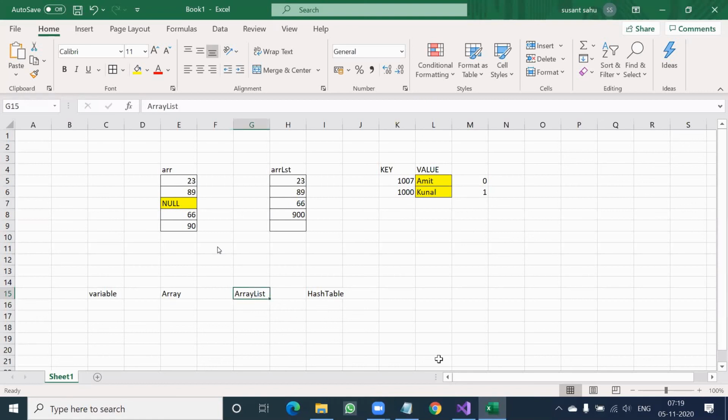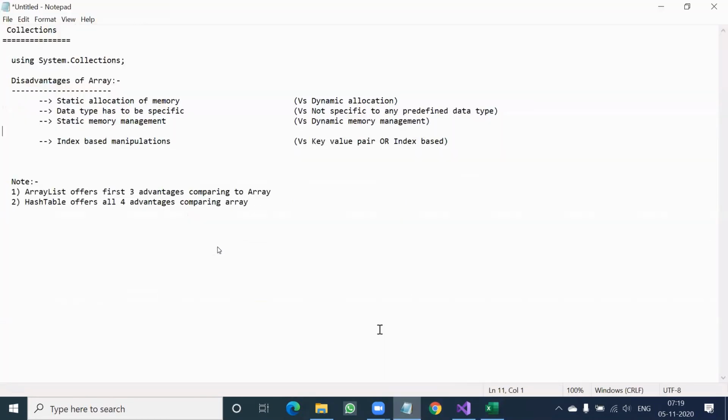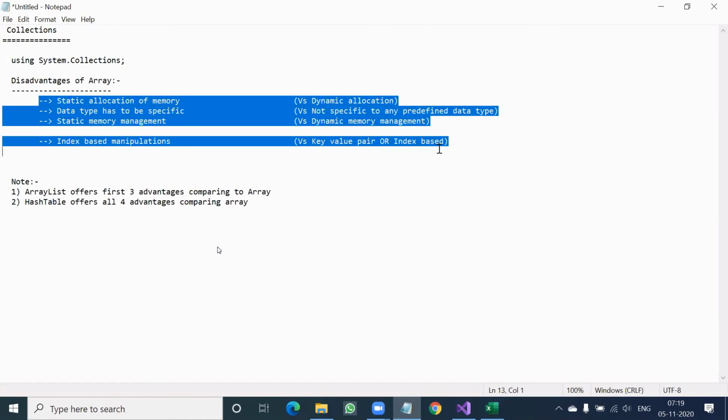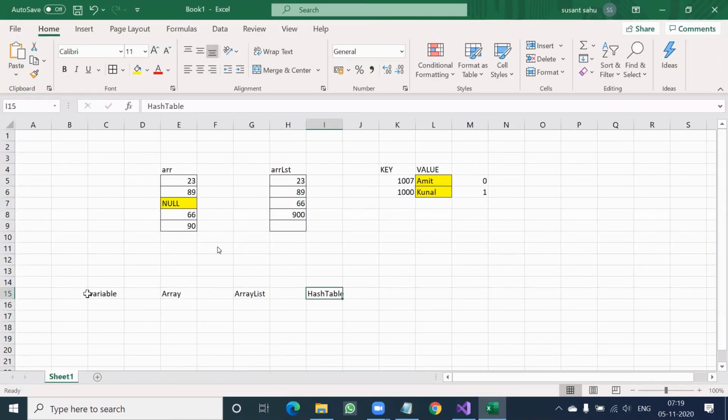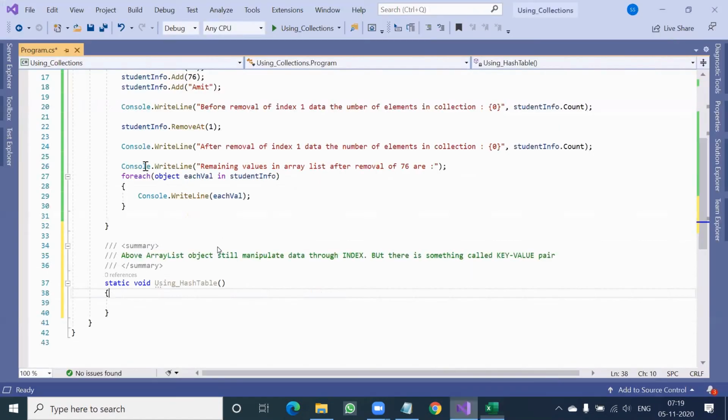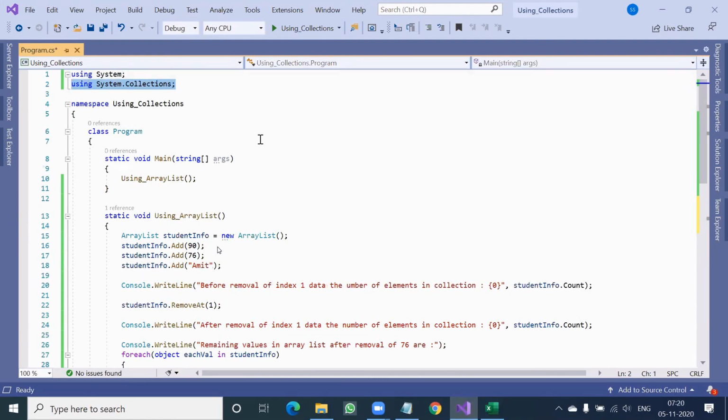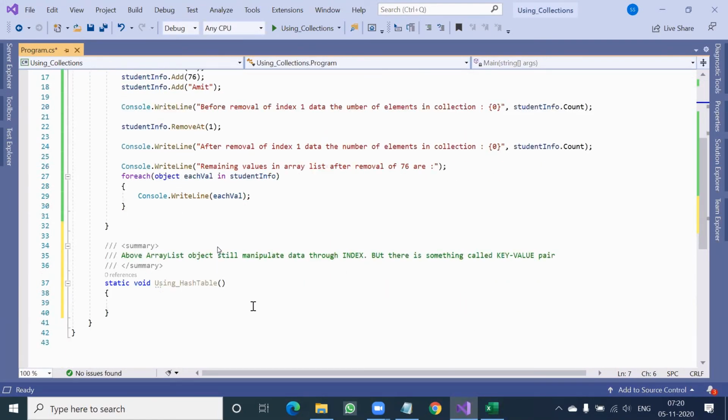Then you went for array list suddenly. Now you saw array list is saying, I cannot help you from the key value pair point of view. Okay, out of 3 contrast points between array and collections, unfortunately, I don't provide the 4th one. So you said, if I want this one also, then I should go for hash table. So slowly you are going better, you can say, generation wise. But both of these class types, we have a couple of more classes also. They are under the namespace called System.Collections. Okay, they are all not primitive data types, they are all classes.